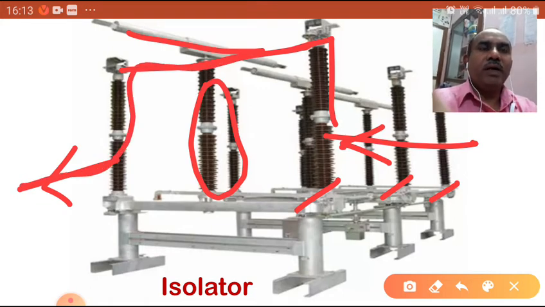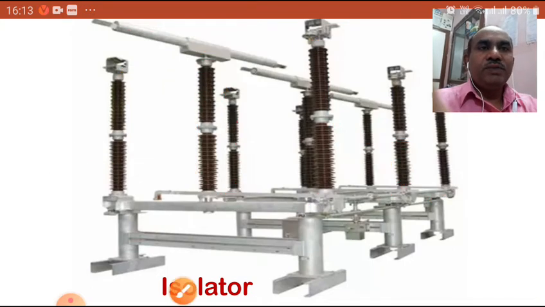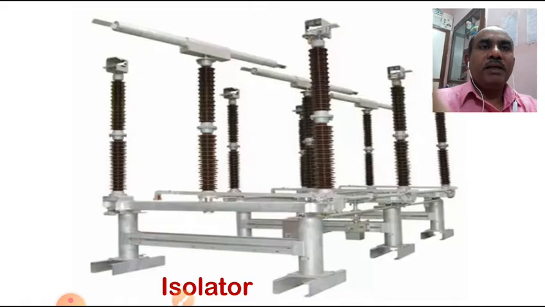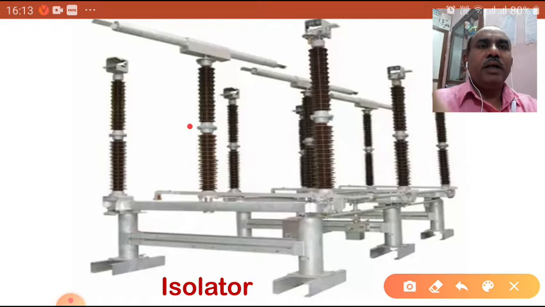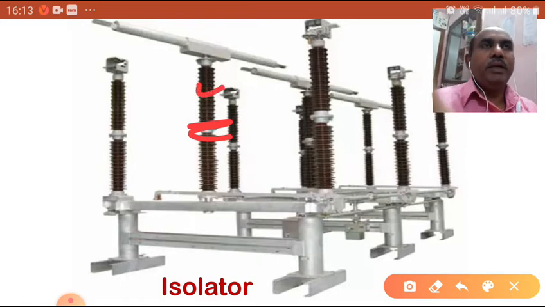Whenever required, it is in closed condition. When it has to be opened, before opening this switch, it has to take permission. It can operate only after the circuit breaker has broken the circuit.